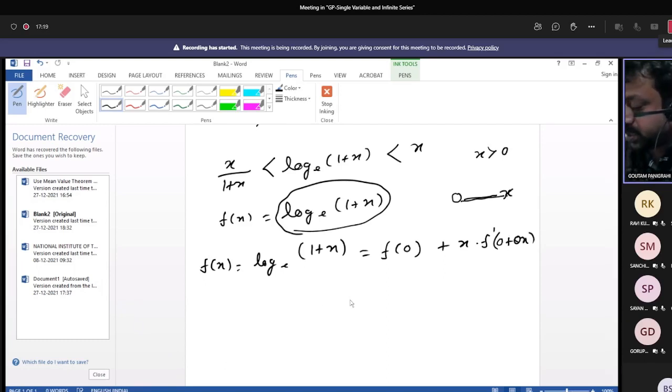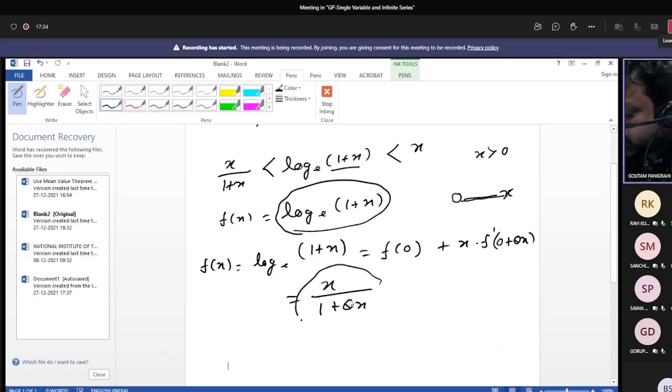Here f(0) is 0, so it can be written as x into f dash theta x, which is 1 by 1 plus theta x.